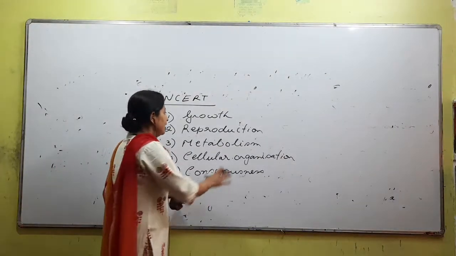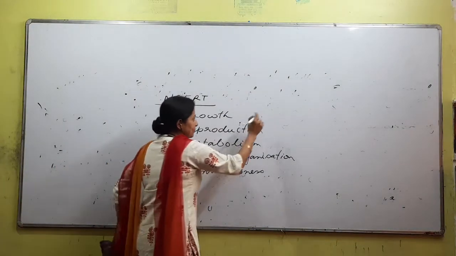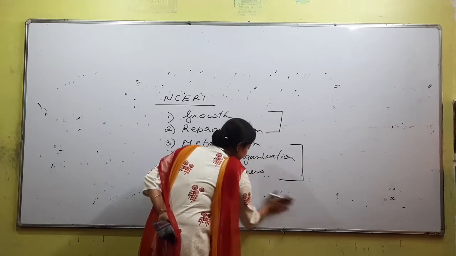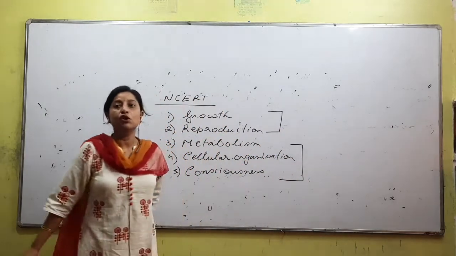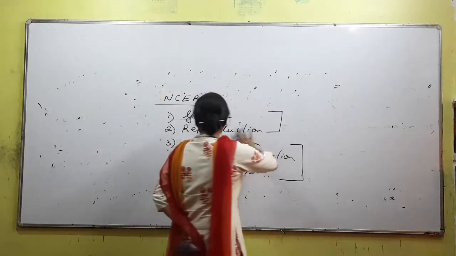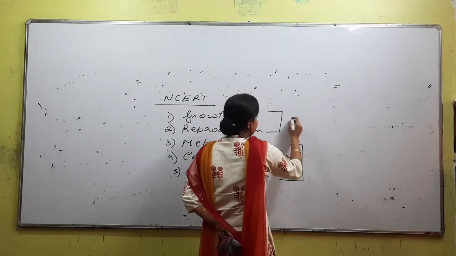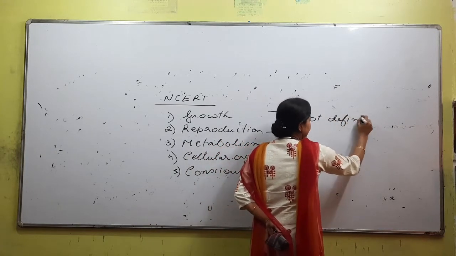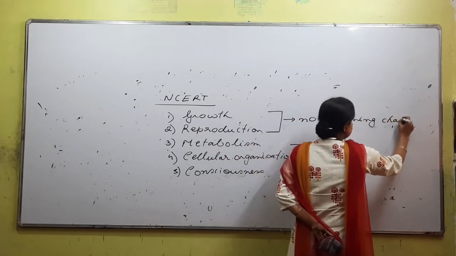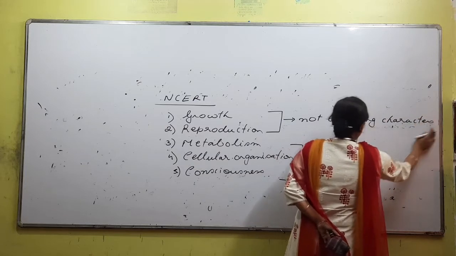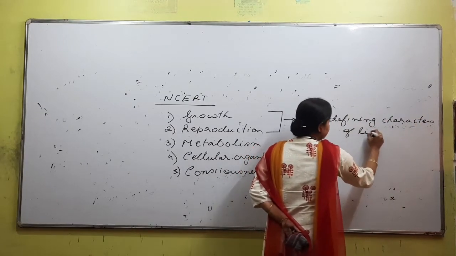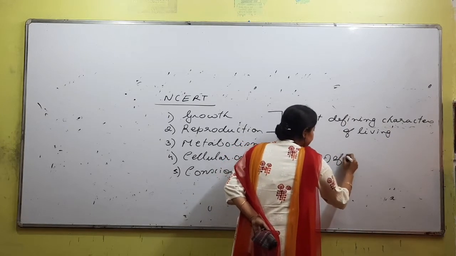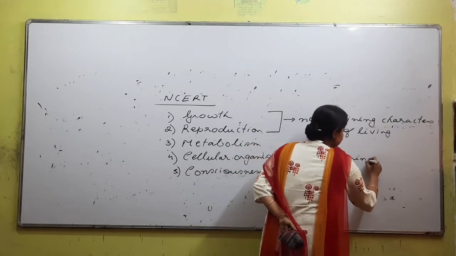Together with that, we need to know one more thing. We have a term called defining characters and not defining characters of living. Let me first write growth and reproduction as not defining characters of living, and the other three as defining characters of living. Now what is the difference?